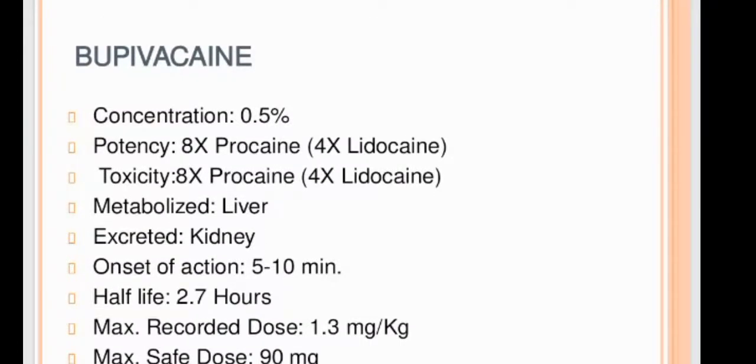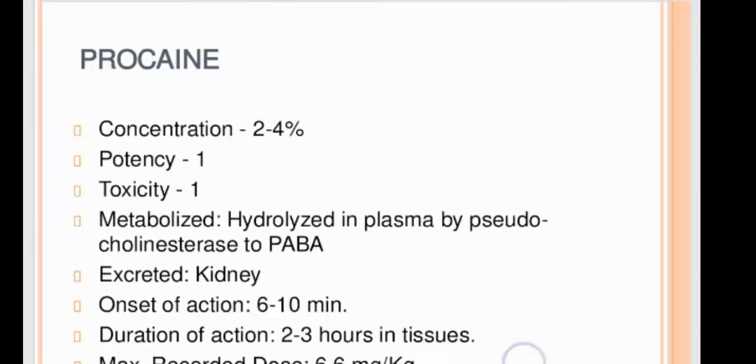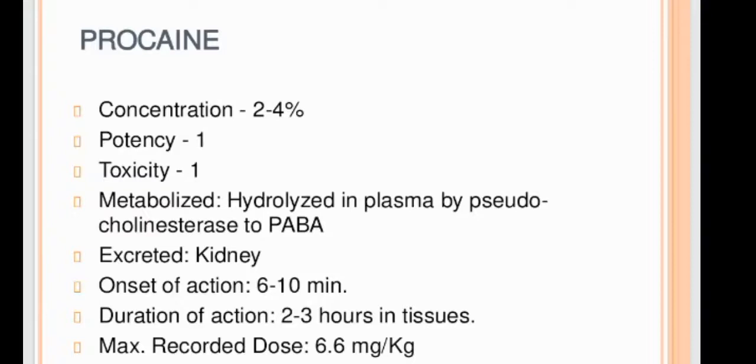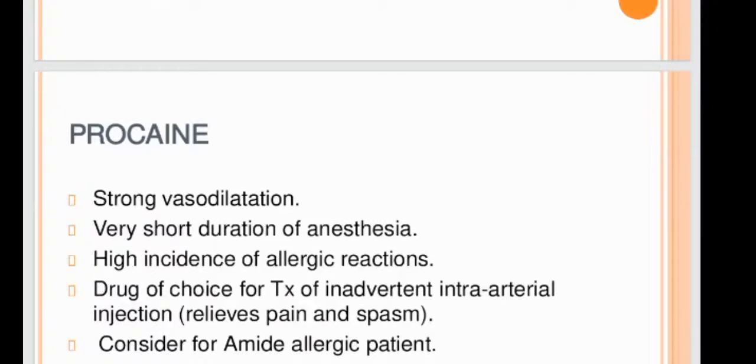Bupivacaine: concentration is 0.5%, metabolized in the liver, excreted in the kidney. Onset of action is 5 to 10 minutes and half-life is 2.7 hours. Procaine: concentration is 2 to 4%, metabolized and hydrolyzed in the plasma, excreted in the kidney. Onset of action is 6 to 10 minutes and duration of action is 2 to 3 hours. Procaine causes strong vasodilation, very short duration of anesthesia, high incidence of allergic reaction. It is the drug of choice to consider for mildly allergic patients.